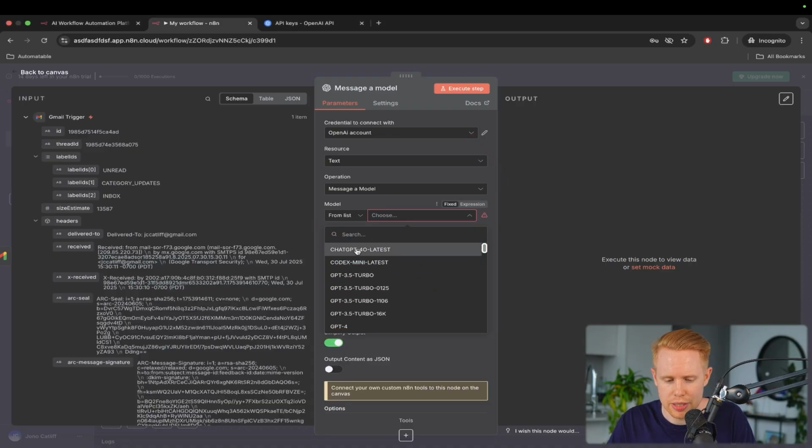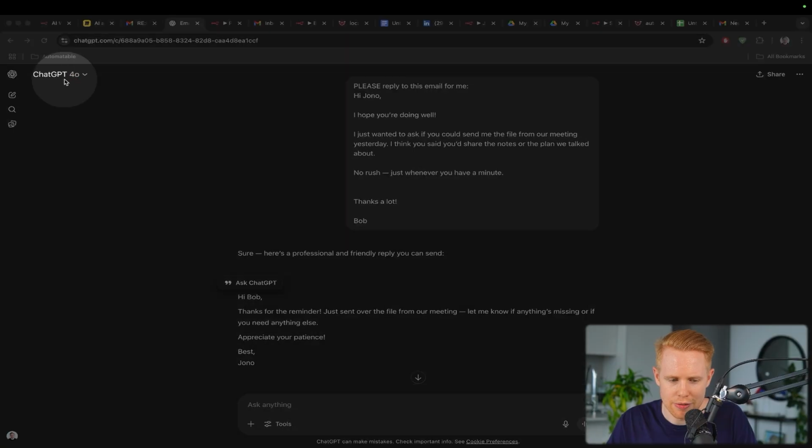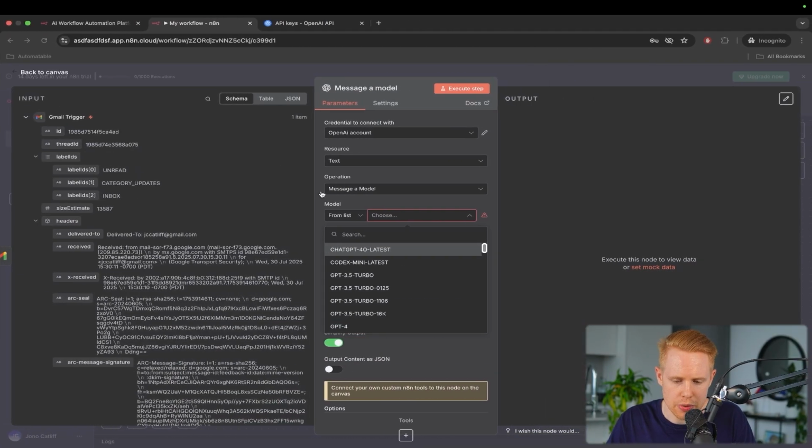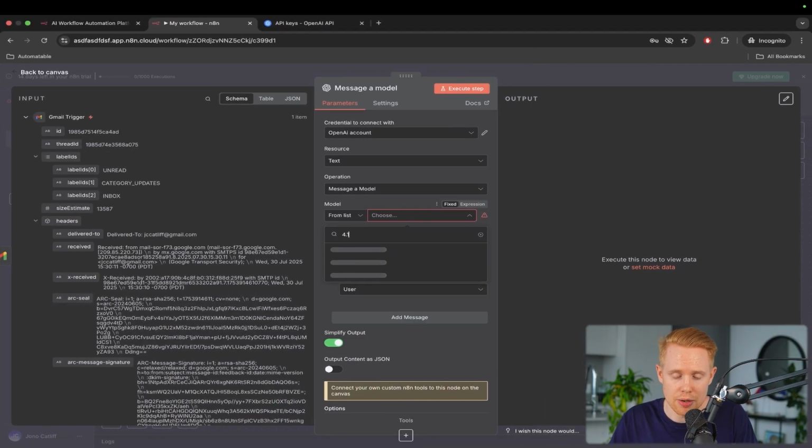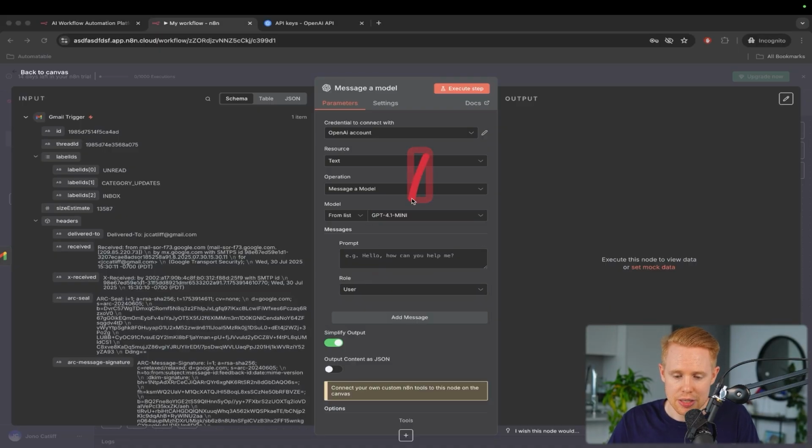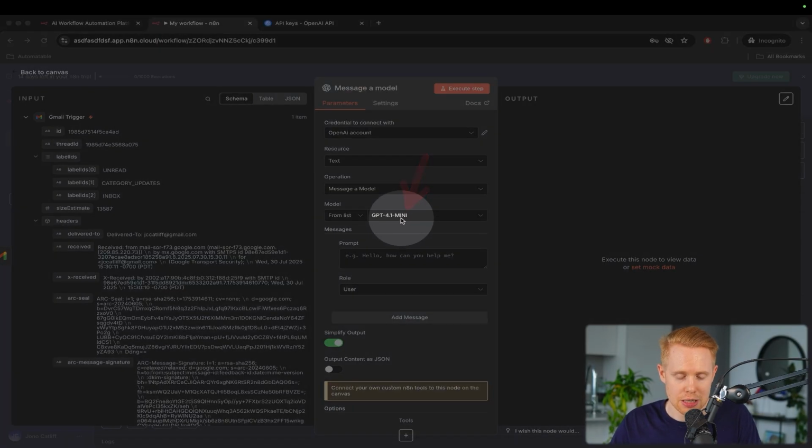So you can go ahead and choose it. It's just that with ChatGPT, you default to 4.0, but usually what I like to do is use the most up-to-date recent model. I'm going to type in 4.1 just because that's the newest model, and I'm going to choose specifically mini. The reason why is because mini is cheaper and faster, which means you don't spend as much money, and 4.1 is the newest model, which means it's probably the best, smartest, and usually the quickest as well.